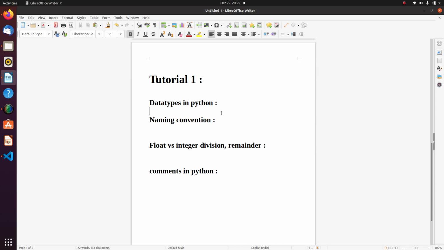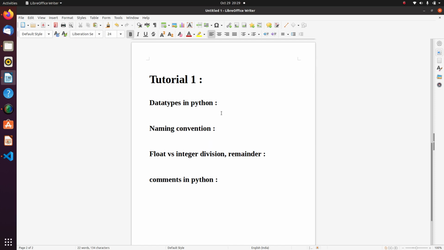We will look at the data types in Python. Then we will look at the naming convention for variables in Python and what variables actually are. Then we will look at some of the arithmetic operations which we can perform in Python. And finally we will look at how we can pass comments in Python.